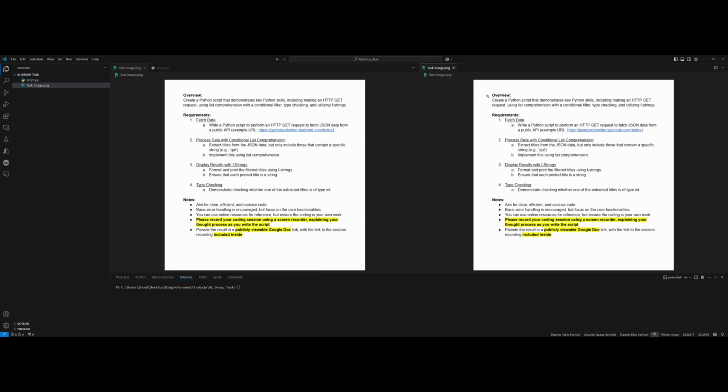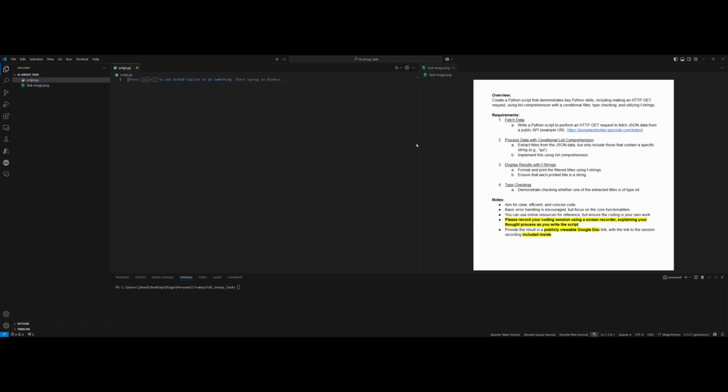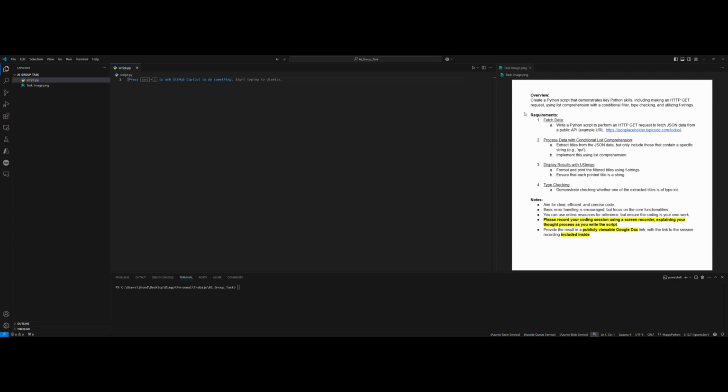First of all, I'm going to split the screen so I can see the task all the time. I already read the task, and I think it is clear. I'm going to use a lot of error handling, as it encourages. I already used Postman to make a query to the example URL.